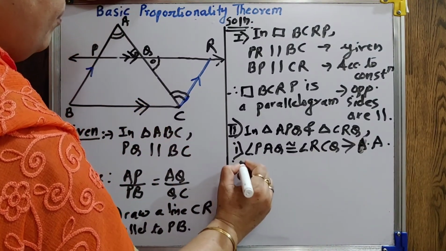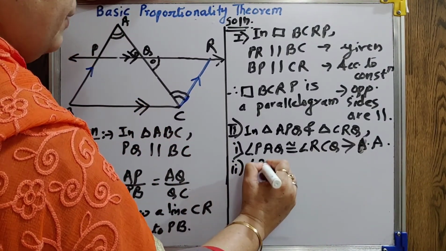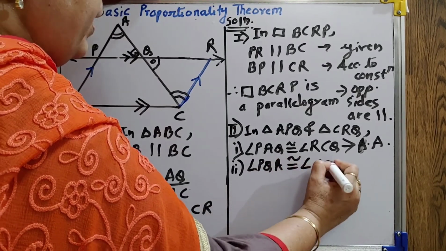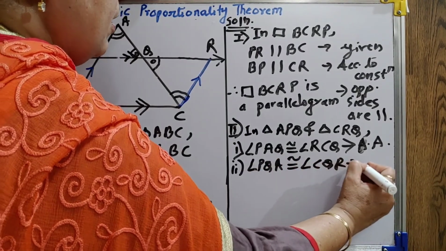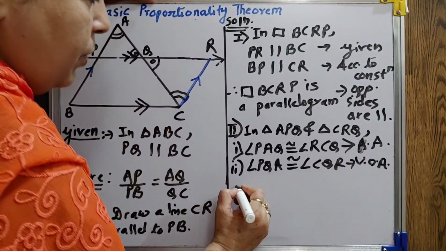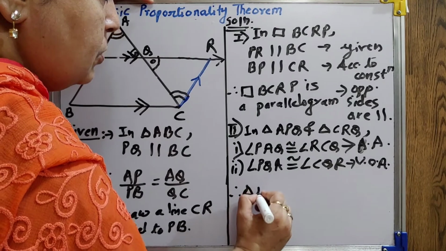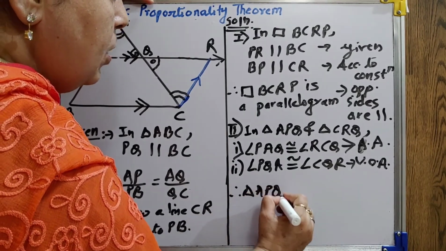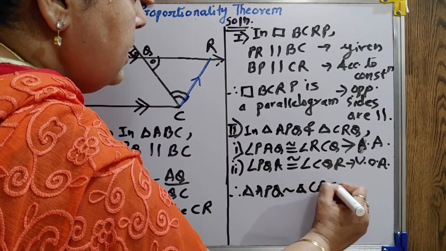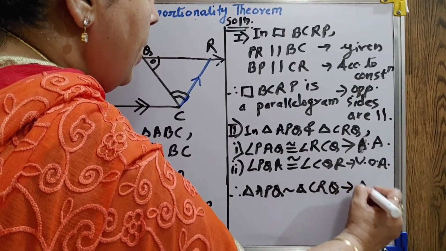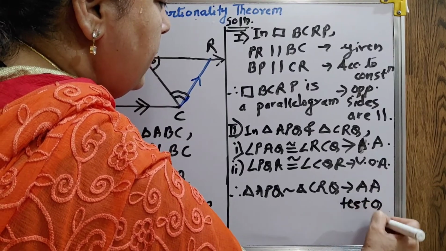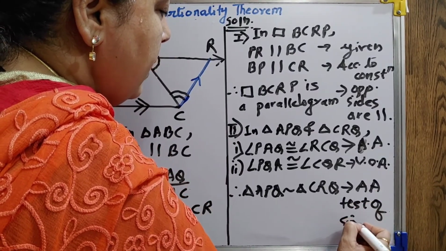Now, angle PQA is congruent to angle CQR, vertically opposite angles. I am writing the short form, but you have to write the full form. So, triangle APQ is similar to triangle CRQ by AA test of similarity.